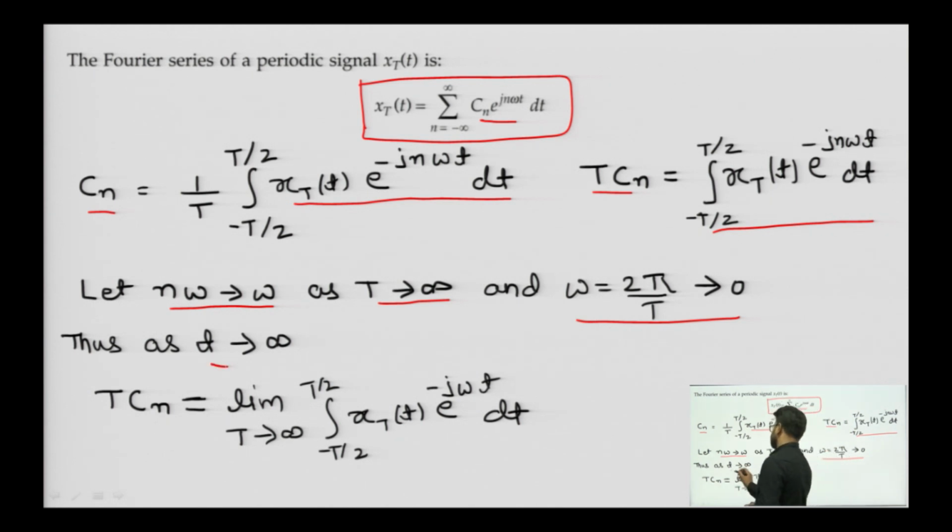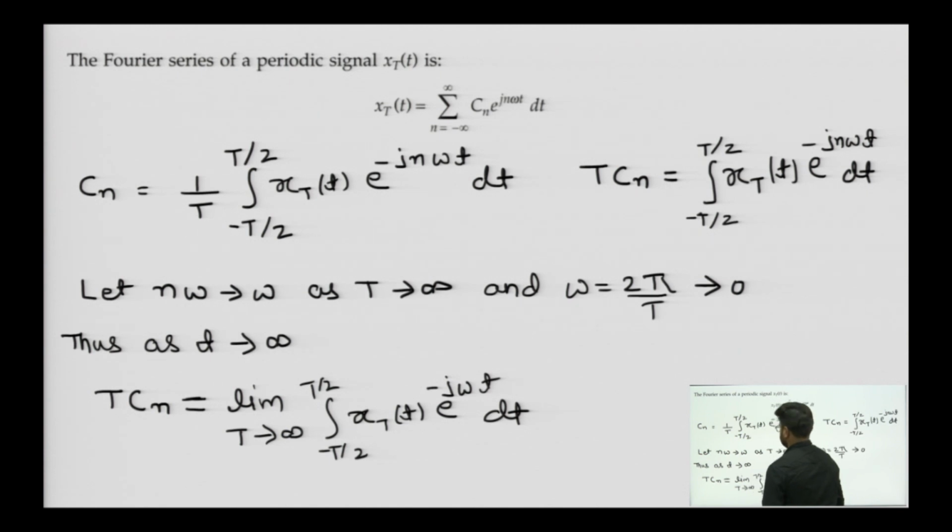Thus, as T tends to infinity, T times C_n can be written as the limit of the integral of x_T(t) e to the power minus j omega t dt. Here we have changed n omega to omega and put the limit T tends to infinity.